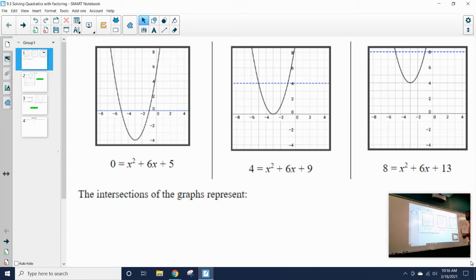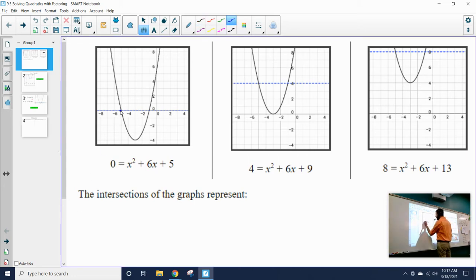But looking at this problem here, we're trying to figure out what the intersections of the dotted lines represent for each of these graphs. The intersections are where those two lines cross or intersect. So we have a point here at -5, 0, and -1, 0 on my first graph.